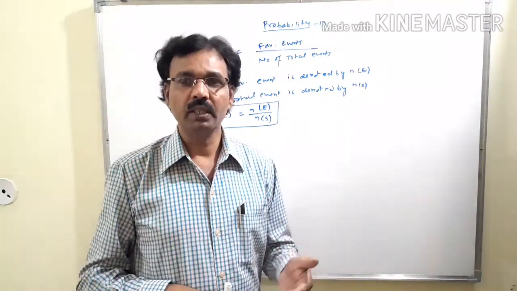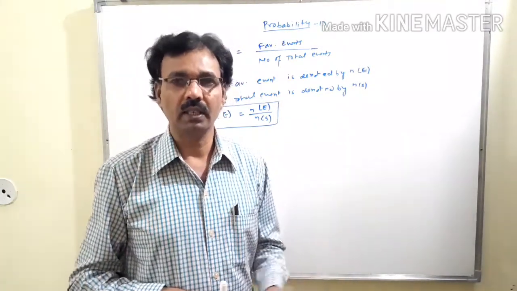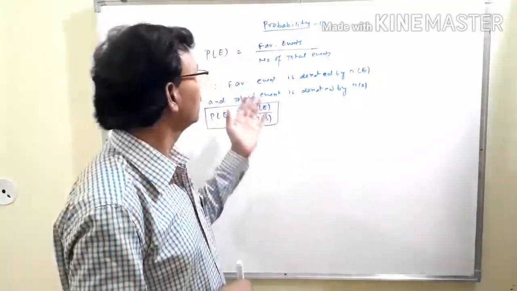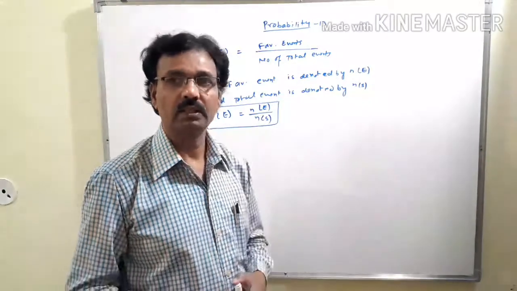That is, it may be head or it may be tail. These types of words we use for the probability of any event.